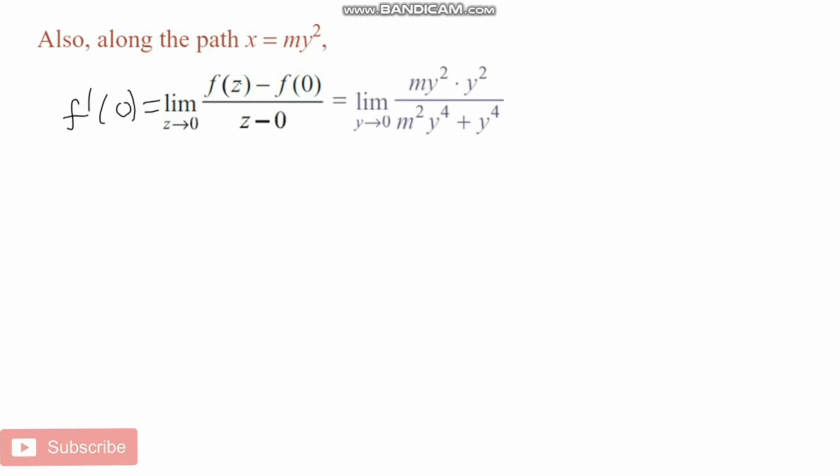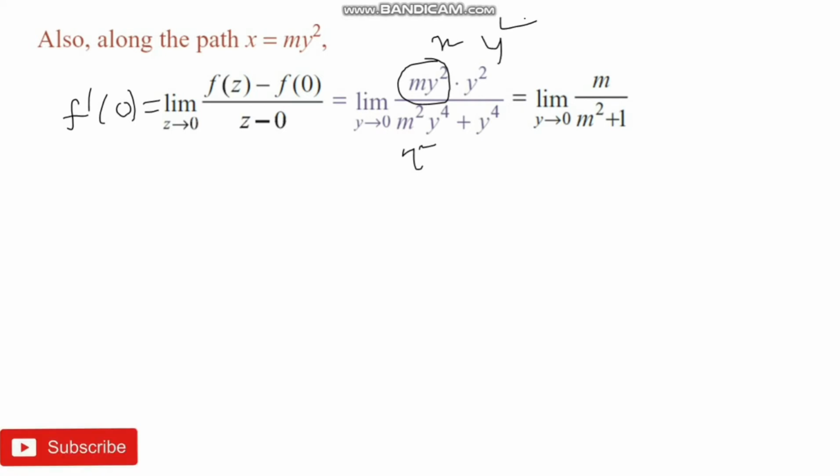We know that f of z minus f of 0 by z minus 0 is xy square over x square plus y power 4. When x is replaced with my square, it is m square y power 4 over m square y power 4 plus y power 4. After simplification, the numerator is y square into y square, and y power 4 in the denominator. So one of the common factors is y power 4.